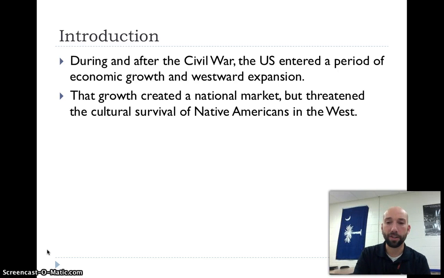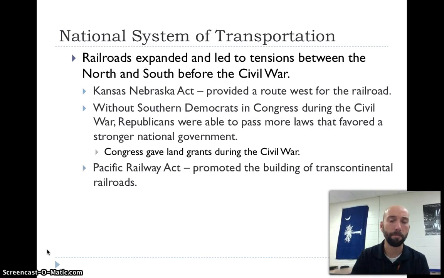That growth creates a national market. But it's also going to threaten the survival of Native Americans in the West. And so that's what we're going to talk about for the next couple minutes. So it created a national system of transportation.